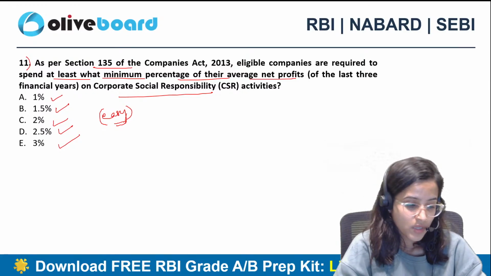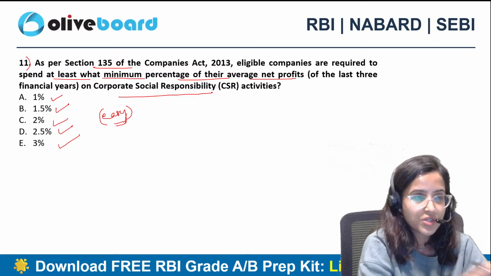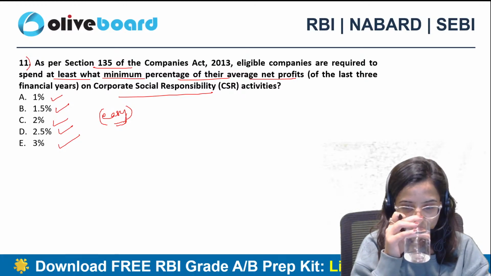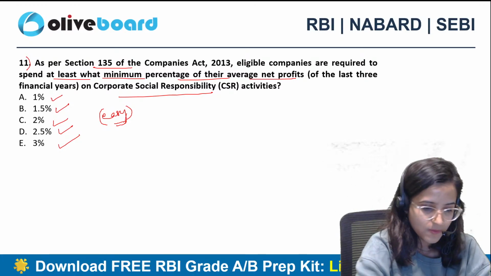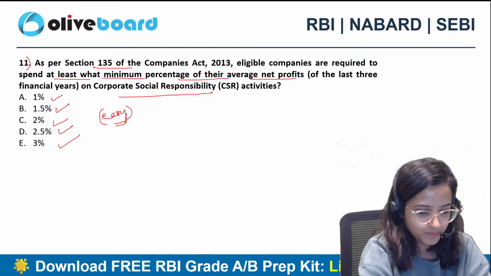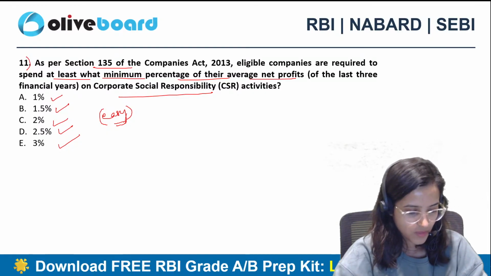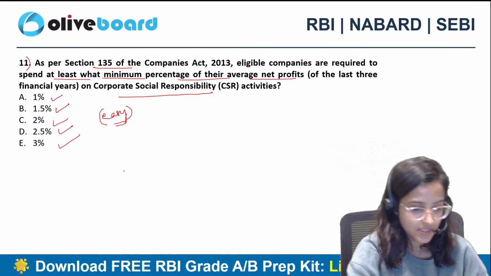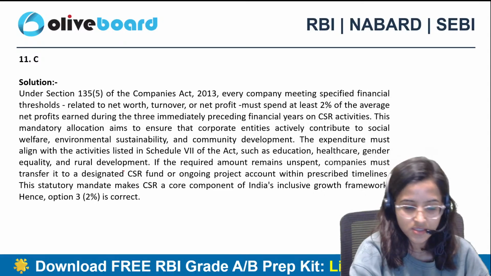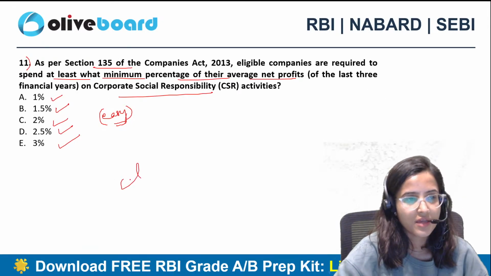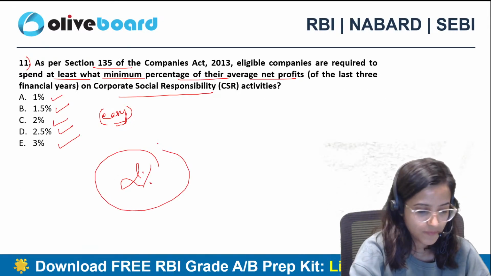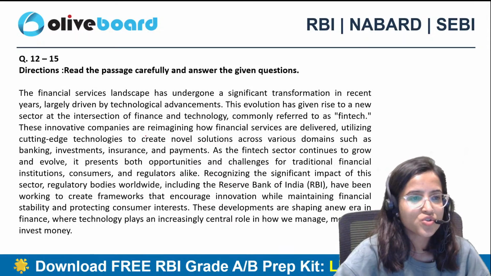So what is the answer? Question number 11. Adi Singh, 11C. Okay, the correct answer is C. Very good. 2%. Absolutely correct. Question 12 to 15.